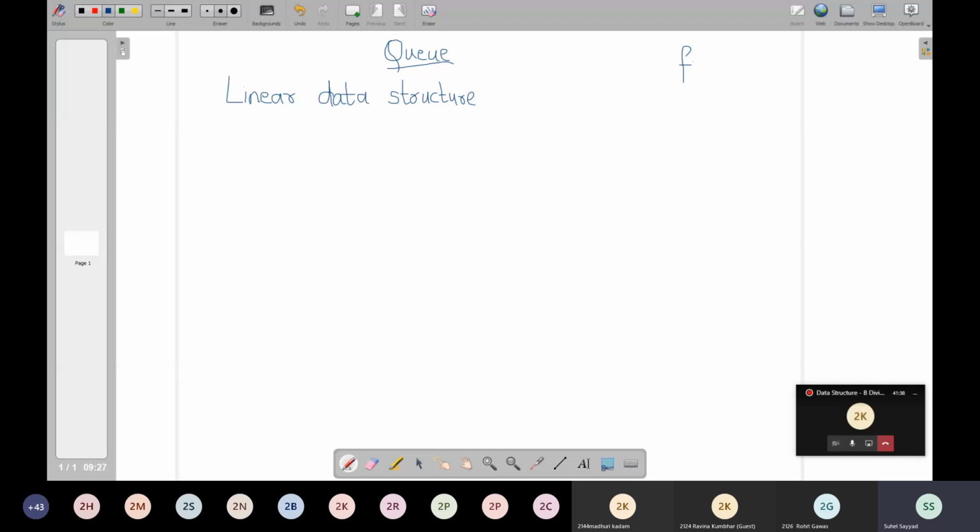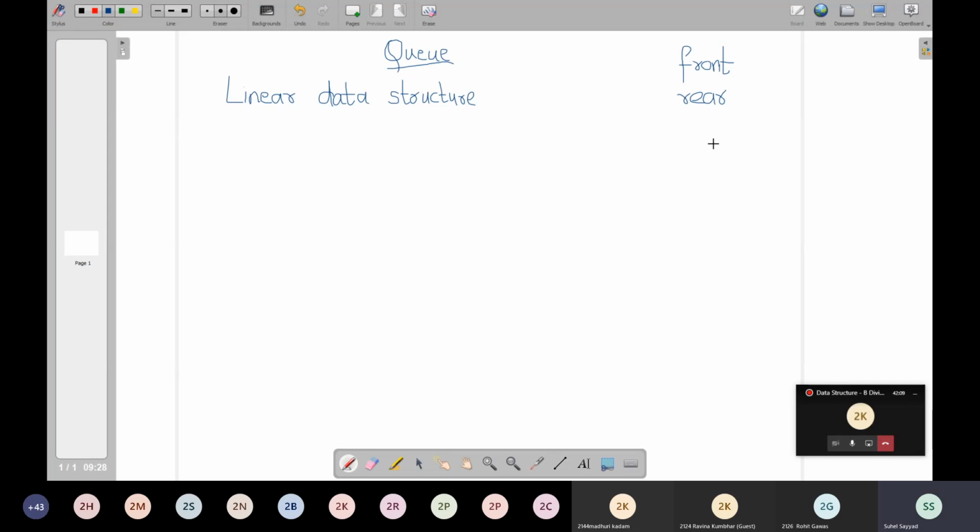Now in case of queue we have two ends. We call those two ends front and rear, and both these ends are operational. It is not like stack. In stack one of the ends was fixed. Here now both the ends are operational.